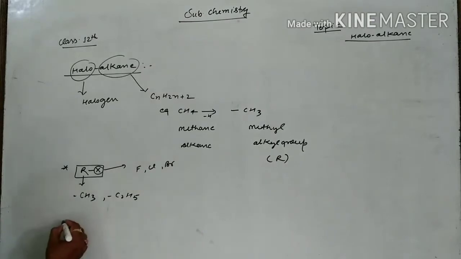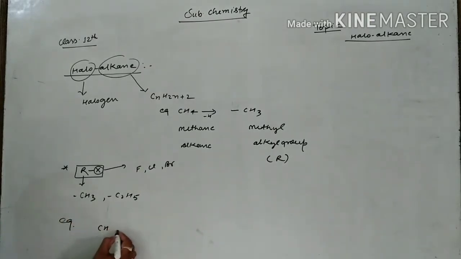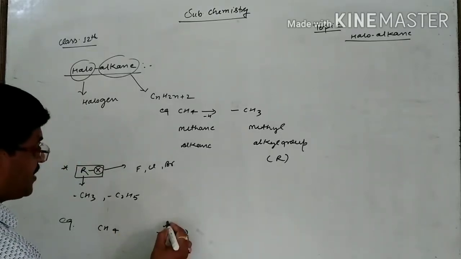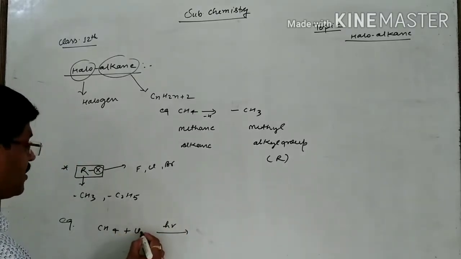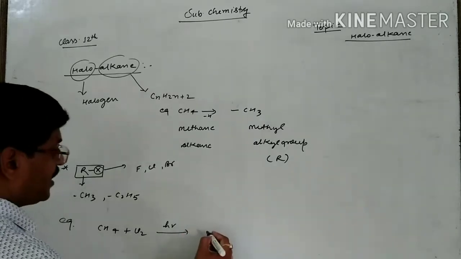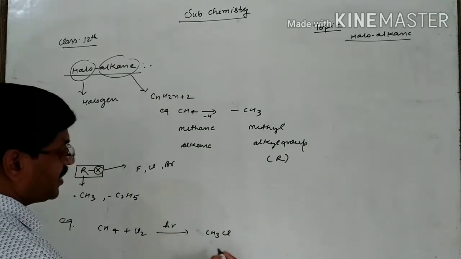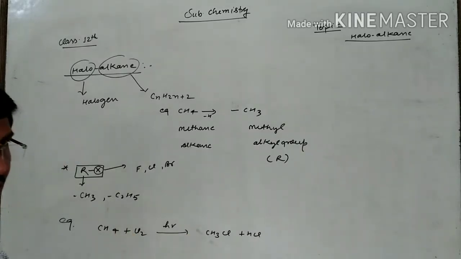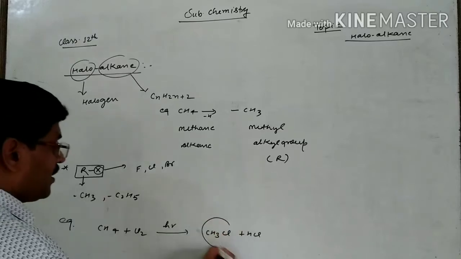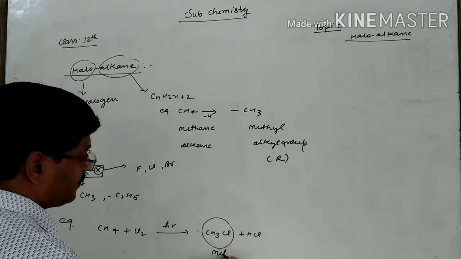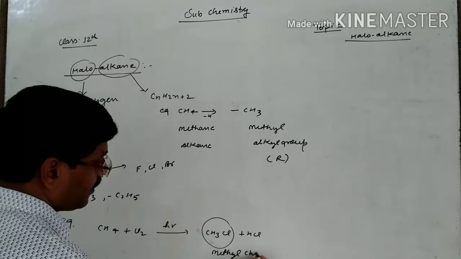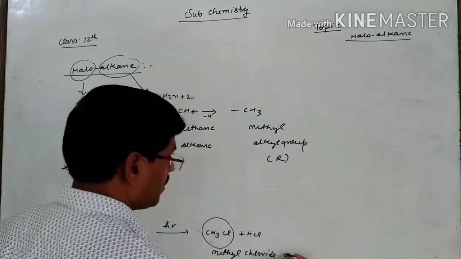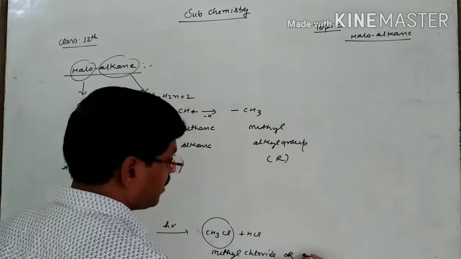Suppose that I have taken the example CH4. All of you have read in previous classes, in presence of sunlight, if I pass chlorine gas, then by substitution it will give CH3Cl with formation of HCl, and so on. For this reaction, all of you know the steps. So this one is methyl chloride, or this one I can also write as chloromethane.